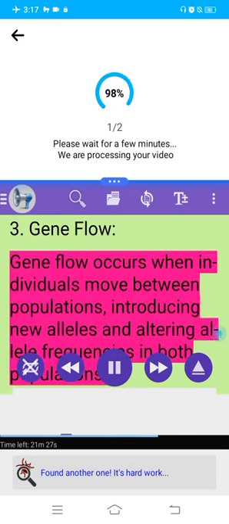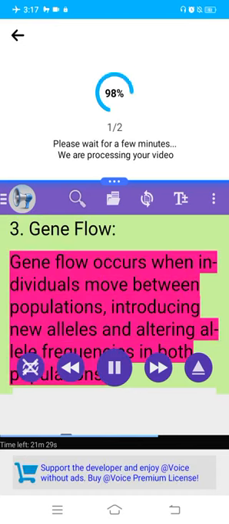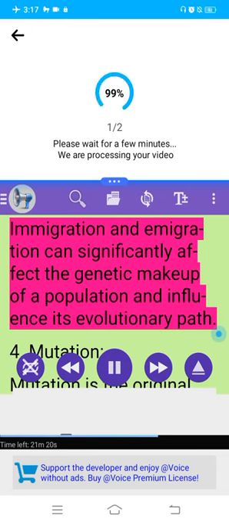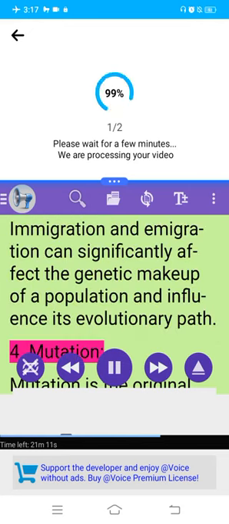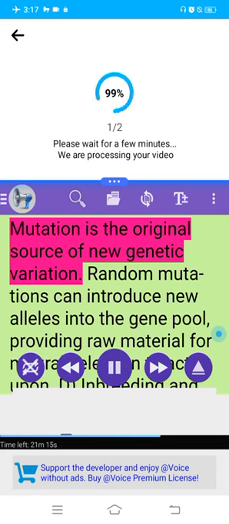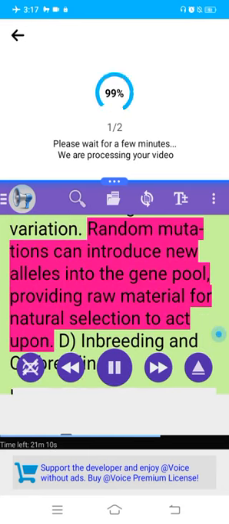3. Gene flow. Gene flow occurs when individuals move between populations, introducing new alleles and altering allele frequencies in both populations. Immigration and emigration can significantly affect the genetic makeup of a population and influence its evolutionary path. 4. Mutation. Mutation is the original source of new genetic variation. Random mutations can introduce new alleles into the gene pool, providing raw material for natural selection to act upon.